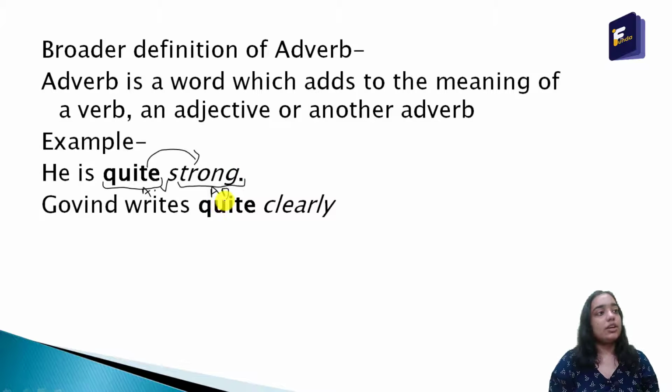In the second sentence, Owen writes quite clearly. Here clearly is an adverb, and quite is telling us something more about the adverb clearly. So both are adverbs. This is our definition: an adverb is a word which tells us something more about a verb, an adjective or another adverb.